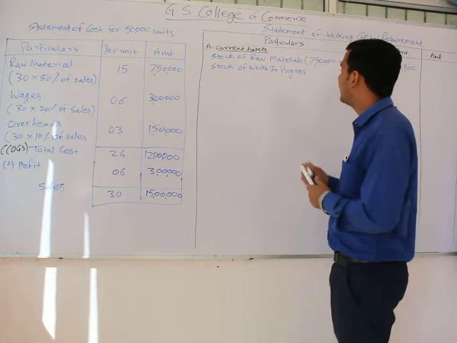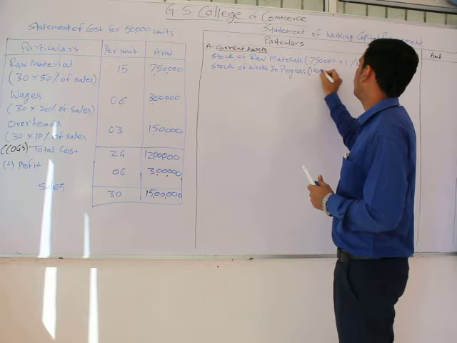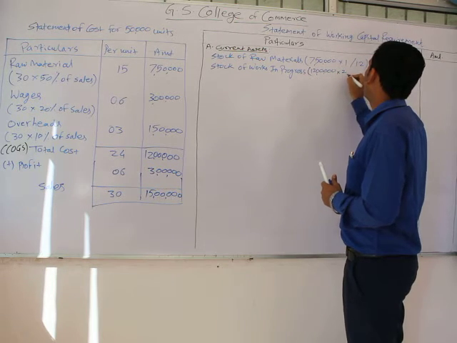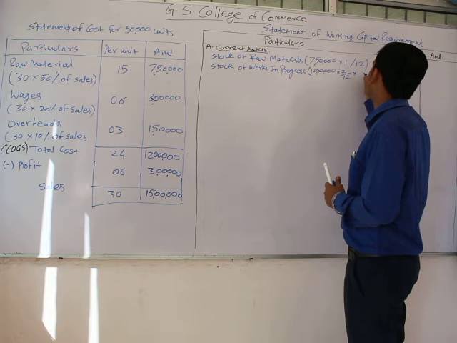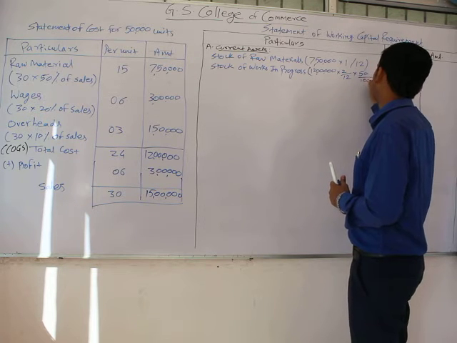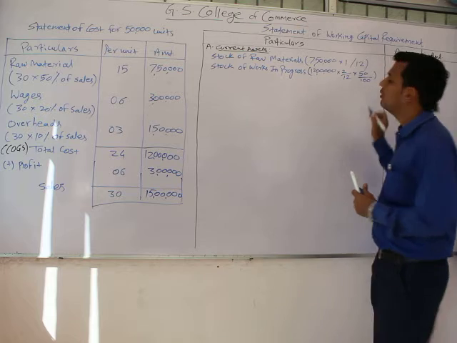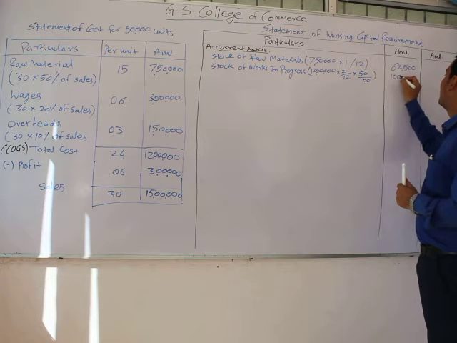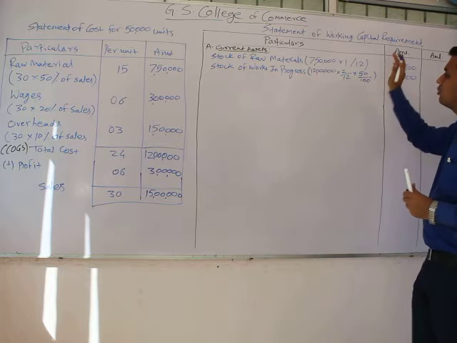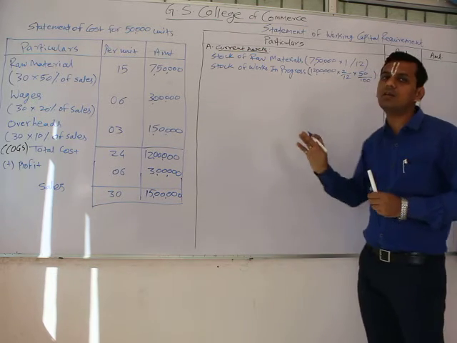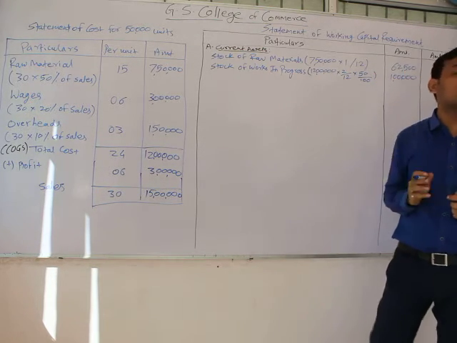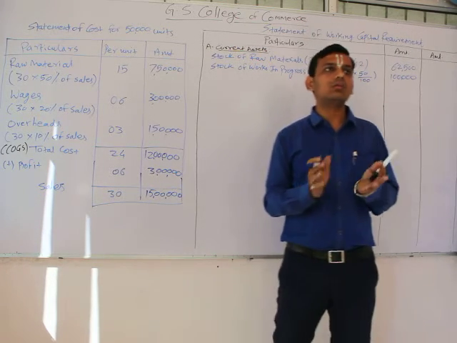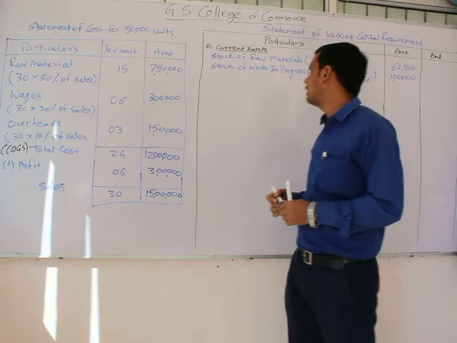So what we can do is, cost of goods sold, that means 12 lakh, into credit period, which is usually 2 months, divided by 12, into, as it is at 50% completion for all the things, we have to take 50 divided by 100, that is 50%. So we would get our answer as 1 lakh. If suppose this information was not provided, then we would have to prepare the working notes related to the calculation of stock of works in progress. This type of question would be taken in the next lecture.